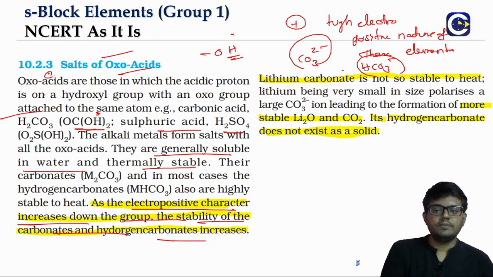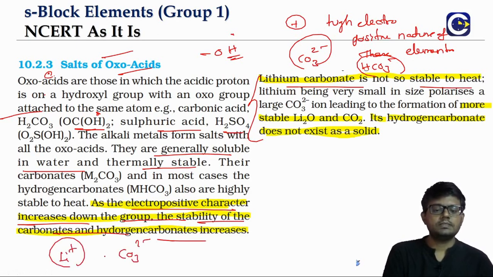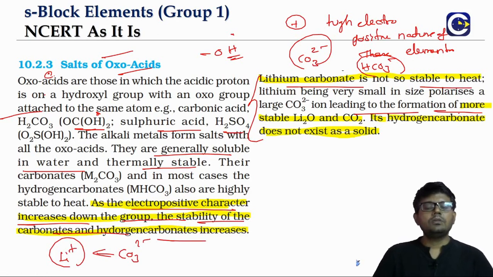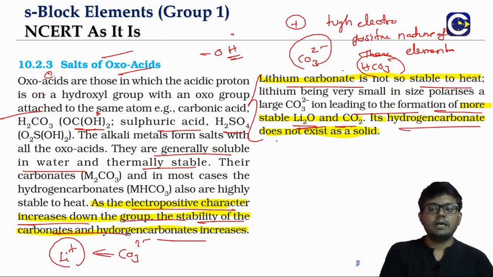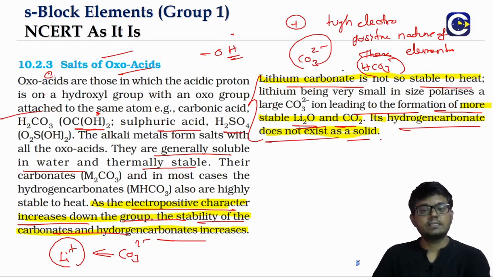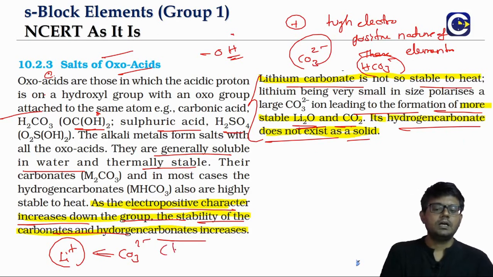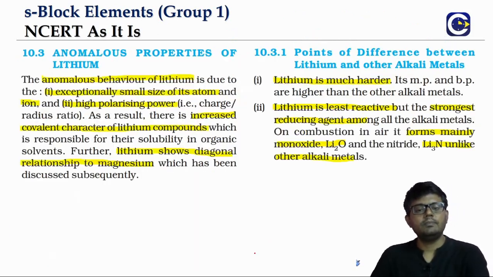Of course, lithium will be an exception. Because of its very small size, lithium has high polarizing power. So it will polarize the large anion, so that lithium carbonate leads to the formation of lithium oxide and carbon dioxide. Even lithium hydrogen carbonate does not exist in the solid form. So that is the exception of lithium, because of the high polarizing power. The lithium carbonate stability will be less.